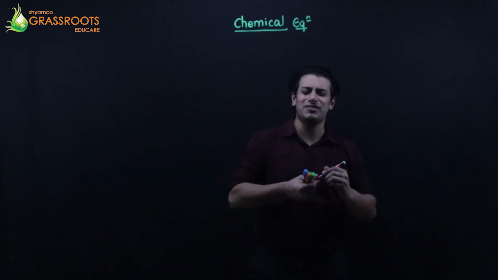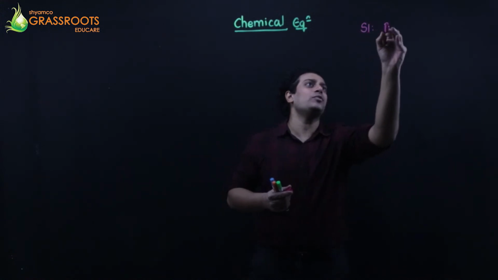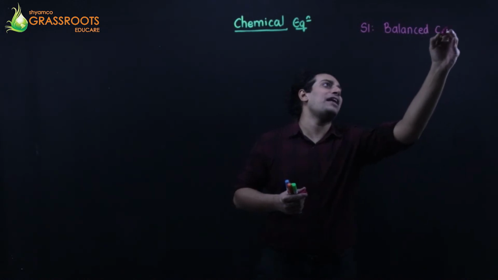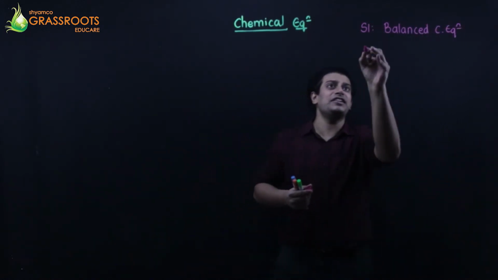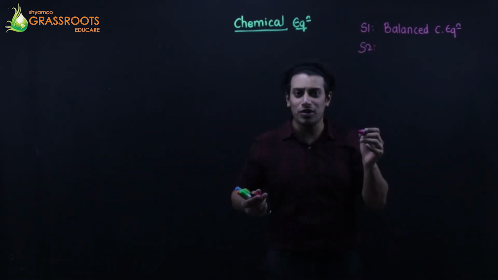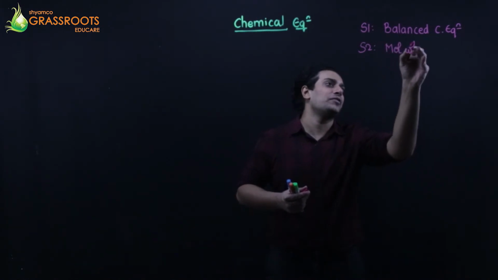4-step process. Just blindly. Step number 1: write down the balanced chemical equation. First step. Second step: whatever is required according to the question, write down their molecular weights.